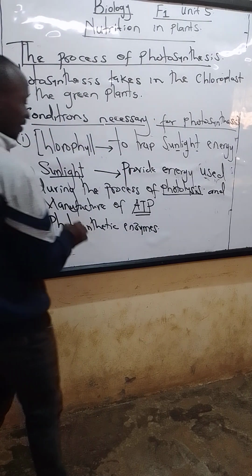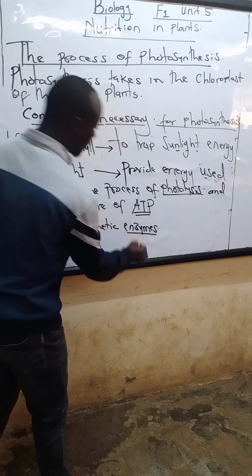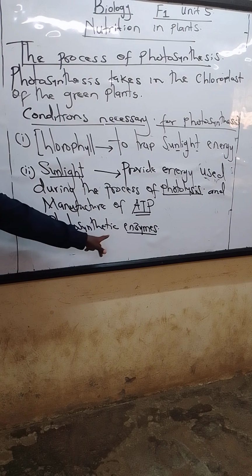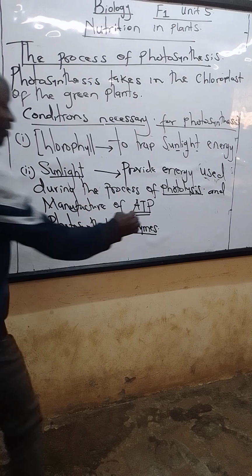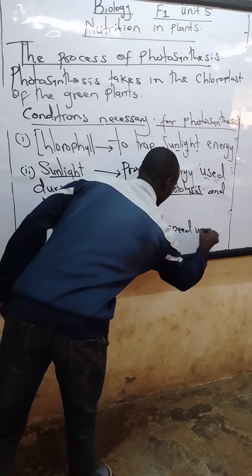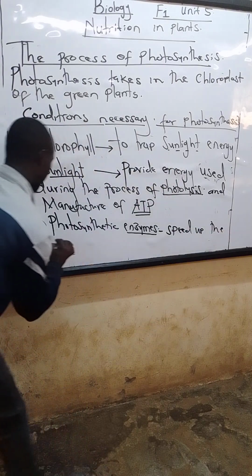An enzyme is known to speed up the rate of a biochemical reaction. Photosynthesis is a chemical process. So for this process to be faster, there must be photosynthetic enzymes. Their work is to speed up the rate.